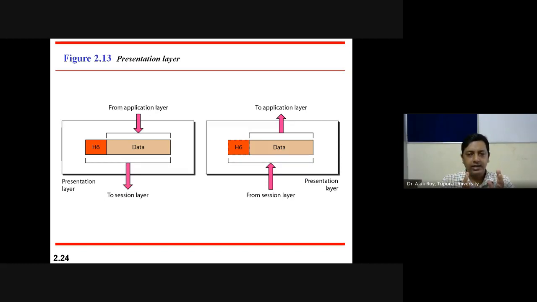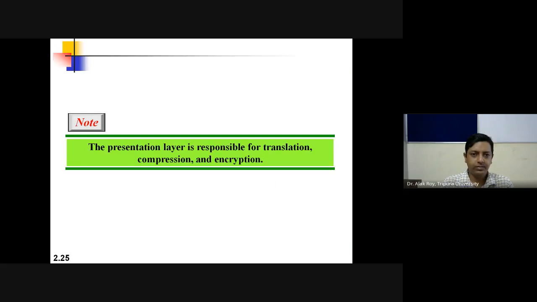At the receiver side, it accepts data from the session layer, discards the H6 presentation header, and delivers the data to the application layer. The presentation layer is responsible for translation, compression, and encryption. So these three functions are taken care of by the presentation layer.